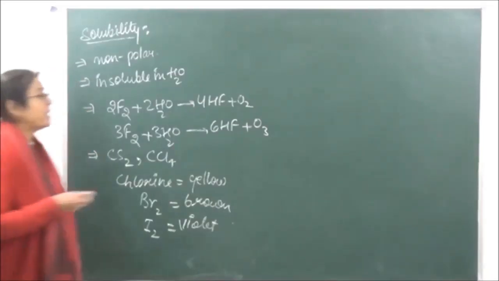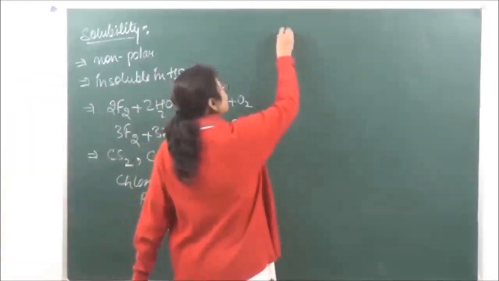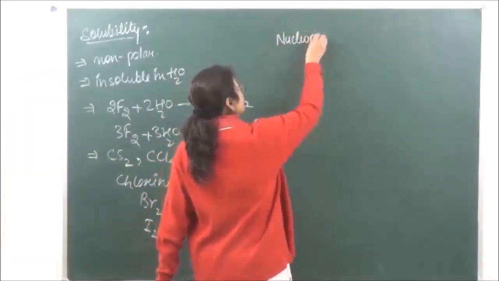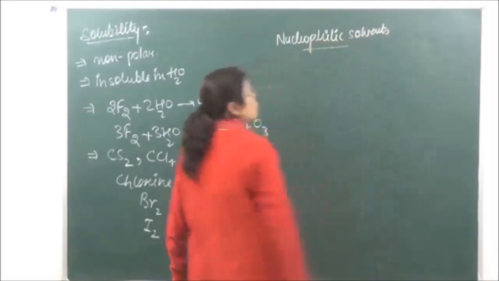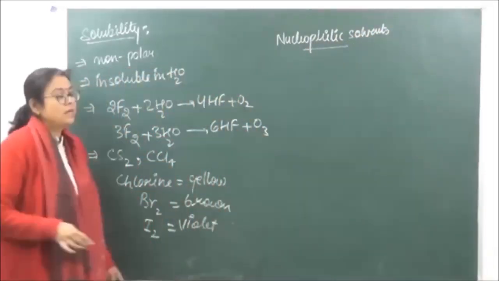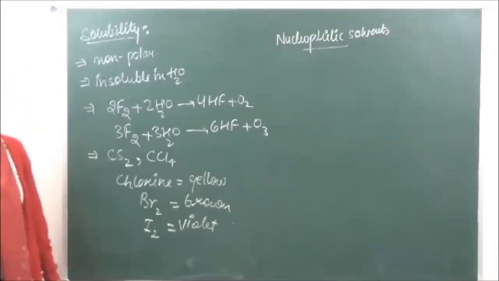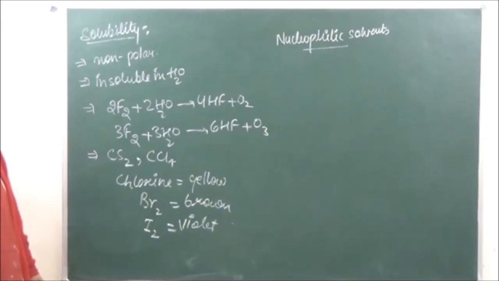Then we have another kind of solvents which are known as nucleophilic. This is the third type of solvents. You must not have heard its name. They are known as nucleophilic solvents, like alcohols and ketones. Nucleophilic solvents are going to be alcohols, ketones, liquid sulfur dioxide.